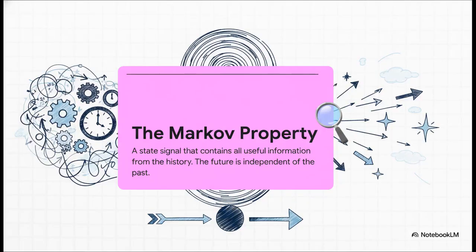Poker doesn't. So if we want to get a little more formal about it, we say a state is Markov if it crams everything useful from the past into that one snapshot. Once you know the current state, the rest of the history just doesn't matter for figuring out the future. It's like the present puts up a wall, blocking the past from having any direct say.